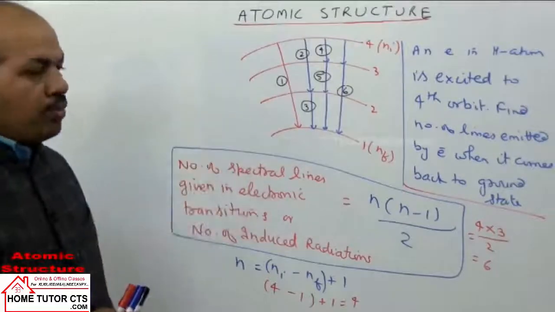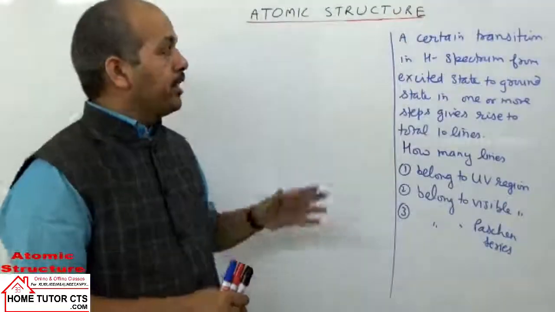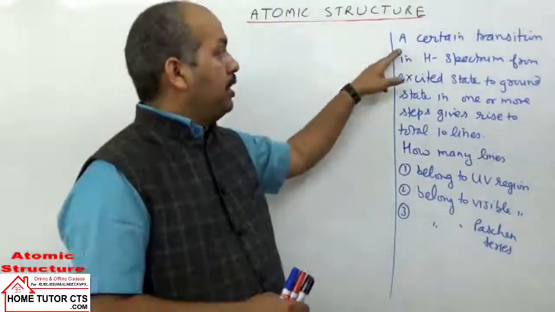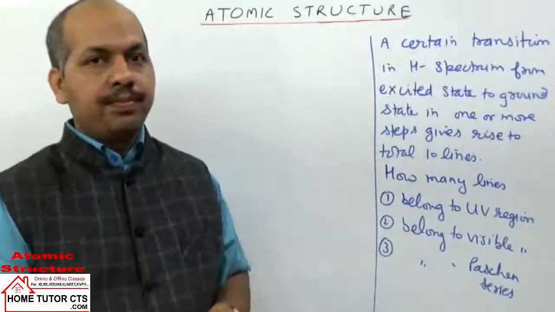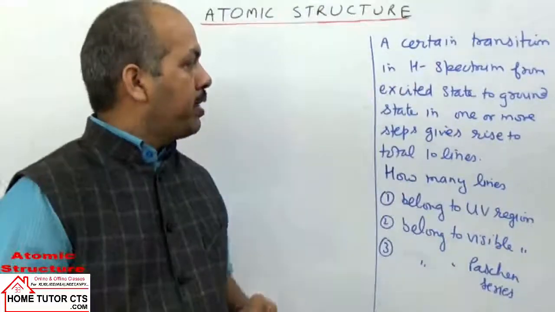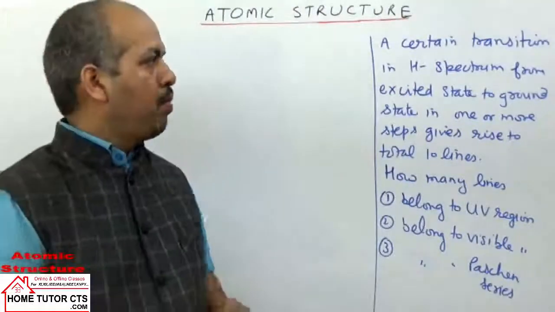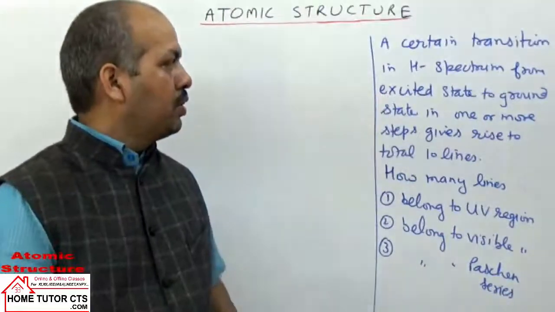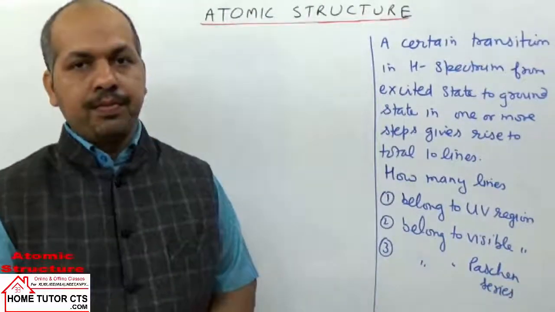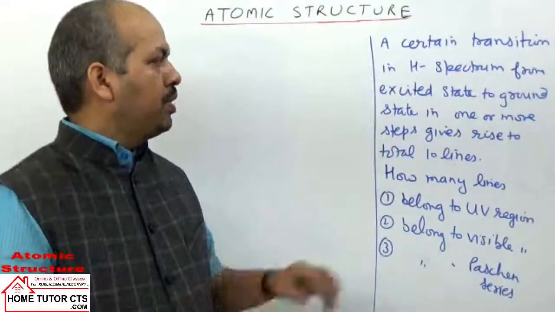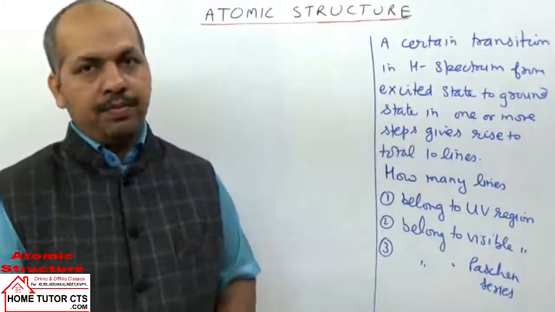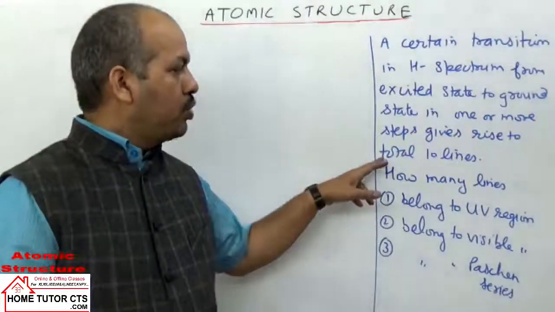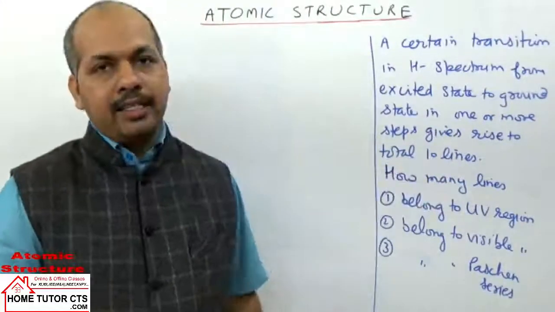Let us take one or two more questions. Let us take our next question. Write down the question, see. A certain transition in the hydrogen spectrum from an excited state to the ground state in one or more steps gives rise to a total of 10 lines.